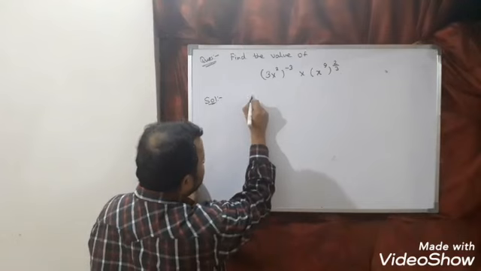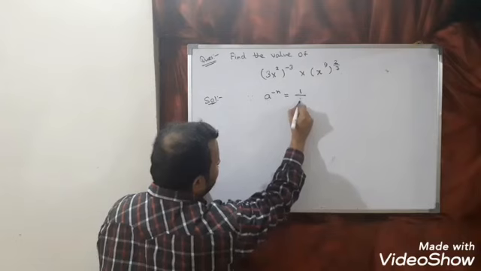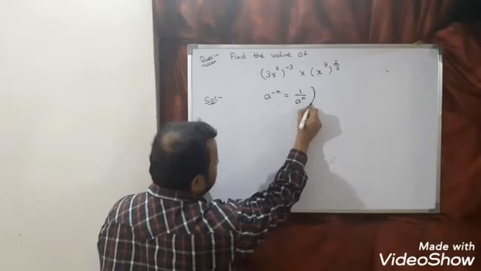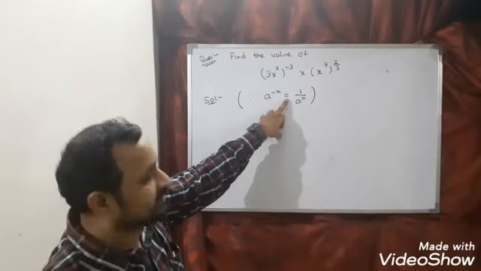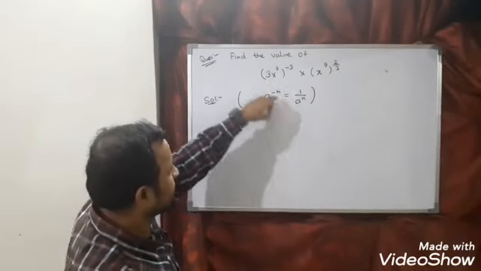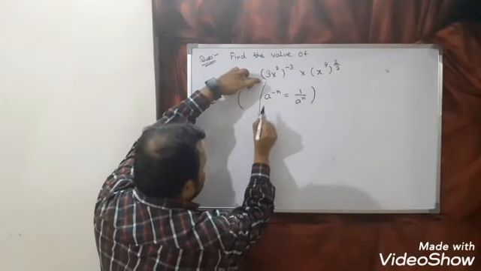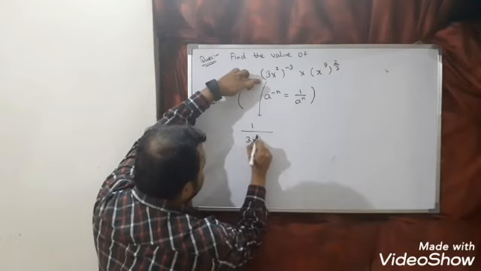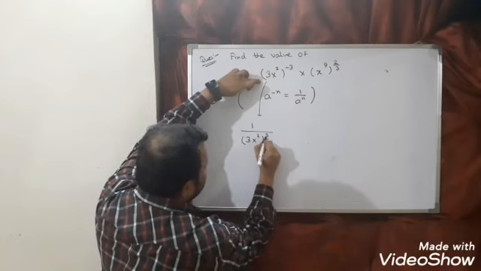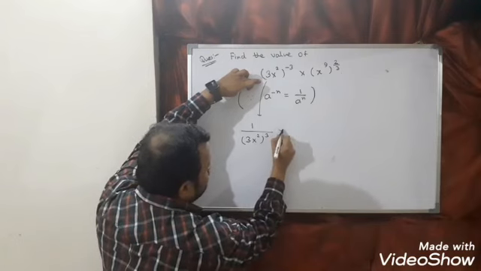What is that result? A power minus n we can write as 1 divided by a power n. This is one of the results. So this term we can write as 1 divided by (3x²) cube.